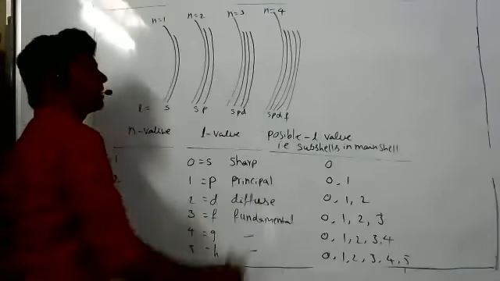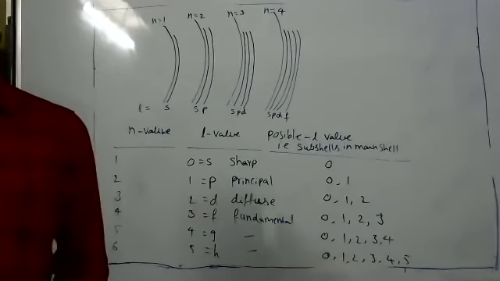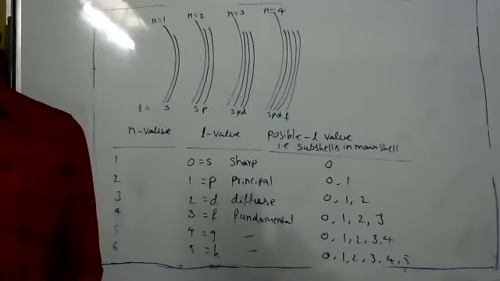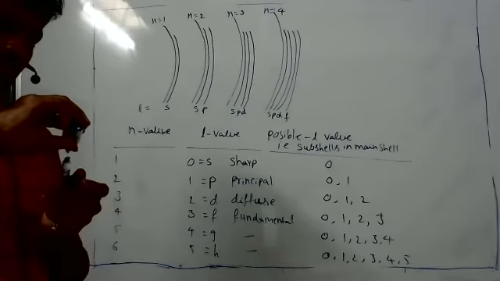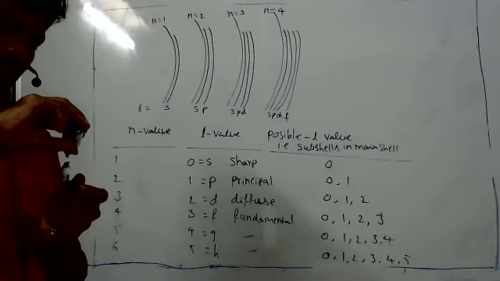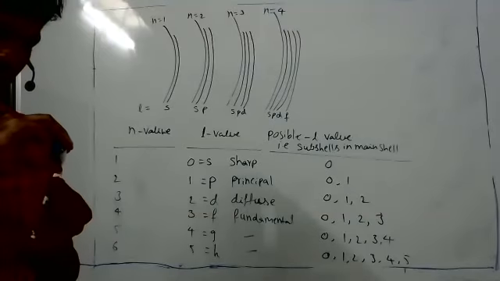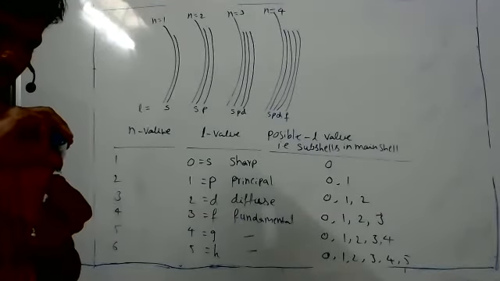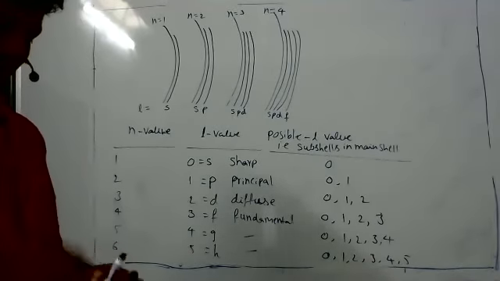Even for subshells, the energy gaps decrease. Even for shells also, yes. Between consecutive shells, the energy gap decreases, and even between subshells the energy gap decreases.